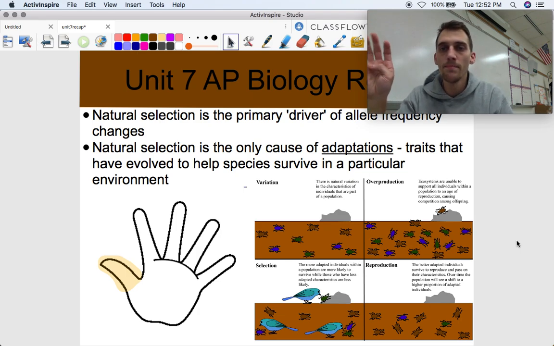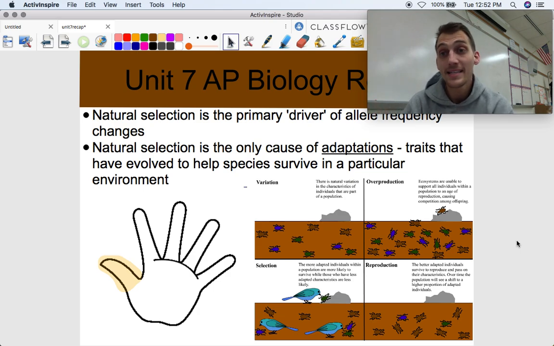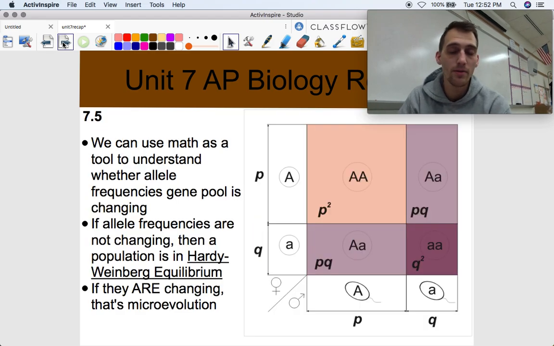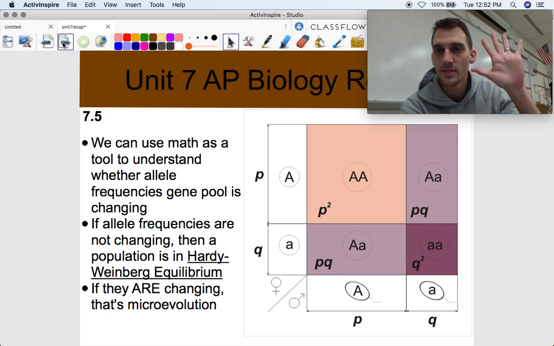And what's cool about your thumb, the fact that you have an opposable thumb, that you're able to do this, is spectacular. This helps us manipulate objects in our environment. That is an adaptation as well. That helped our common ancestors grab things, and it gave us an edge over survival and reproduction. More about microevolution. This is 7.5. So these are the main five reasons why allele frequencies change.